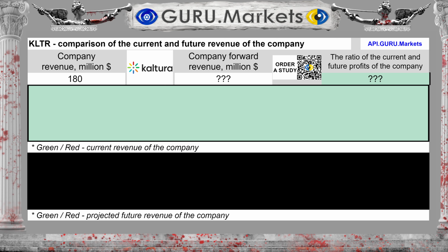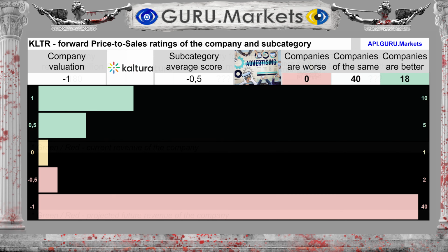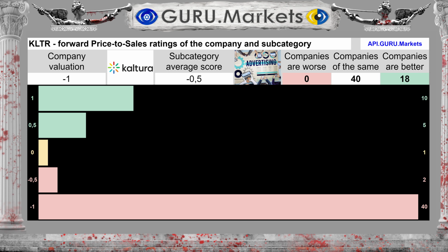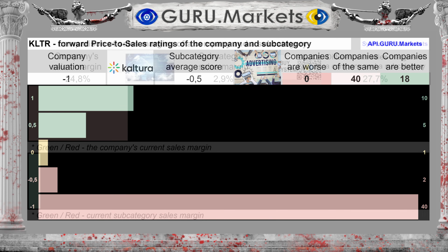Revenue for the last 12 months was $180 million. Future revenue for the next 12 months is unknown. This is extremely negative for the company. Assess projected future sales performance against subcategory performance: Bad, -1 point.